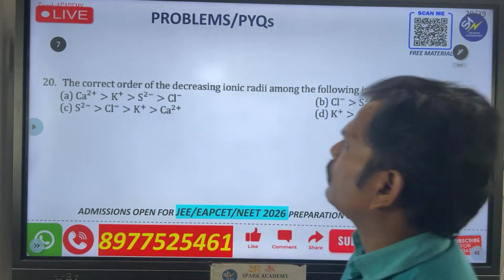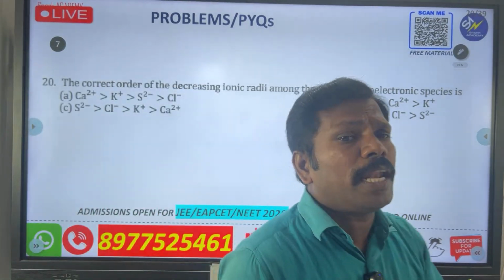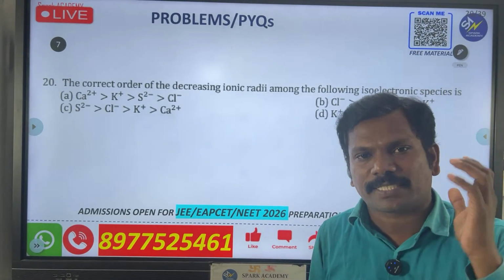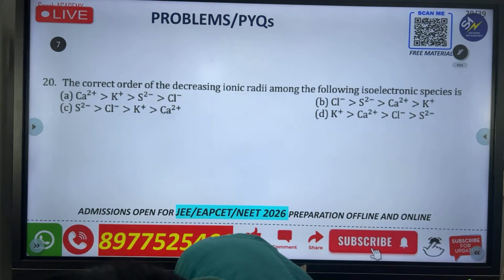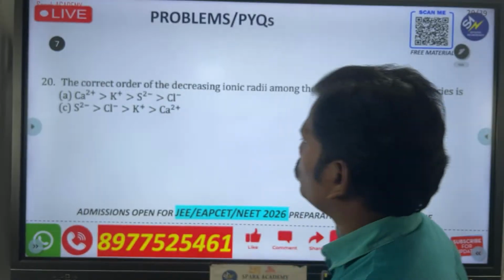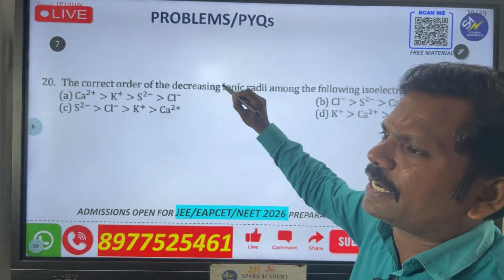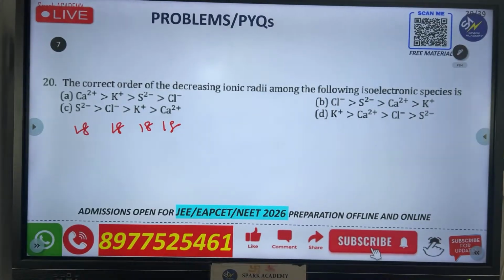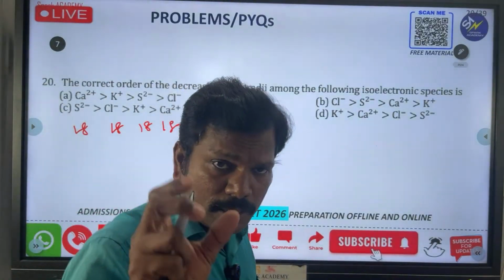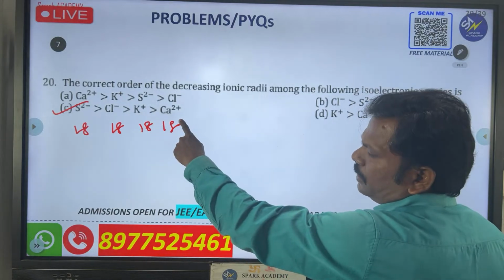Next, go for this: the correct order of decreasing ionic radii for the following isoelectronic species. Isoelectronic species, the number of electrons is the same. Yes, very good, all of you are giving wonderful answers. So what is the answer here? Please tell me that. Isoelectronic means the same number of electrons, all are containing 18 electrons. But how can you tell about the size? See that if you gain an electron, size will increase. If you lose an electron, size will decrease. So the answer is C, Nana: S minus 2, Cl minus, K plus and Ca plus 2. Okay na?